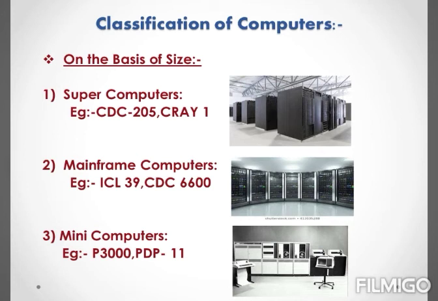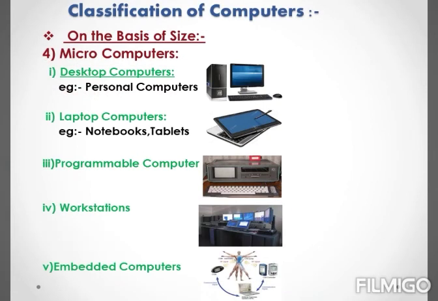Examples are P3000, PDP-11. Now, the next type is microcomputers. Microcomputers are single microprocessor and single user systems designed to perform basic operations like small business, schools, etc.